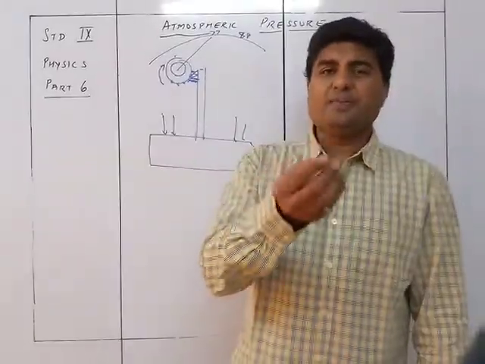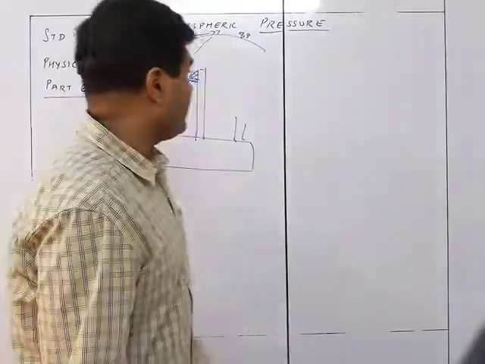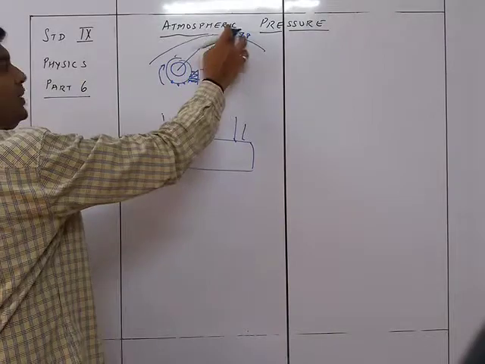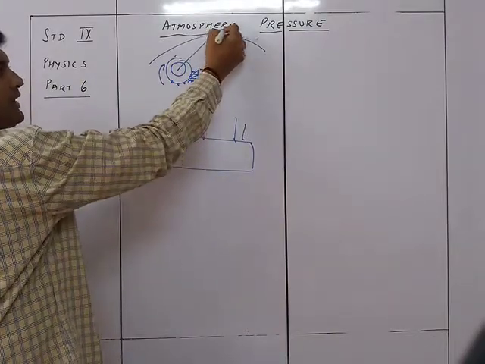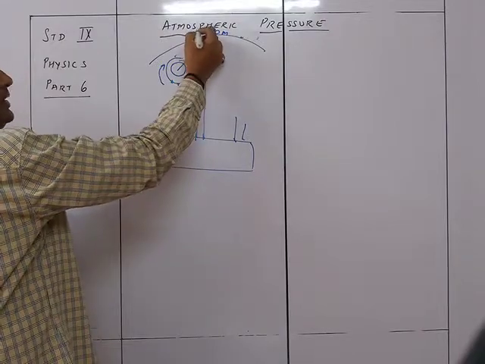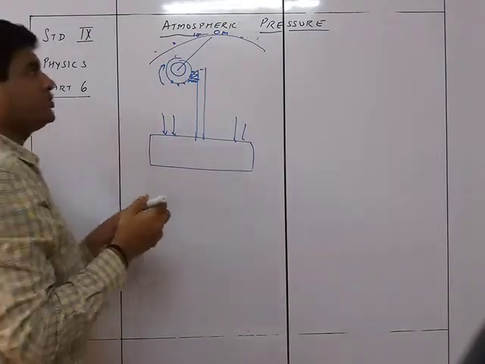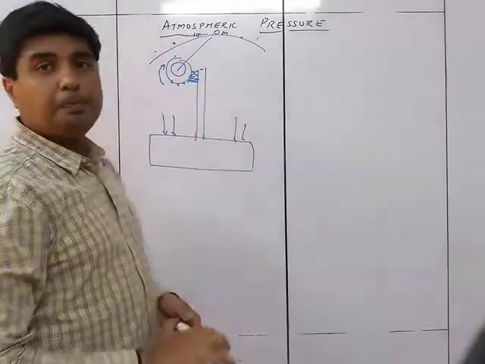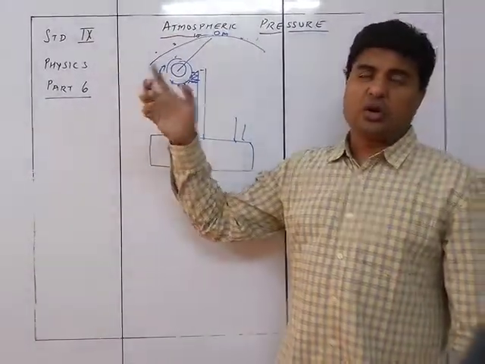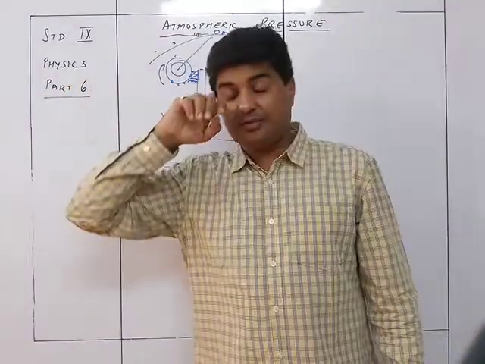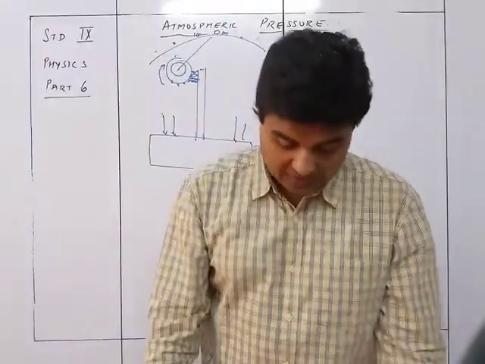So you can see, simple. According to the readings of the graph that they have shown, instead of this 77 written here, I can directly write that this is 0 meters, that is sea level. As I keep going up, I can directly write 100 meters, 200 meters. So if I convert the barometer scale into meters of height, it becomes the altitude measure of the altimeter. Okay, it can measure the altitude.